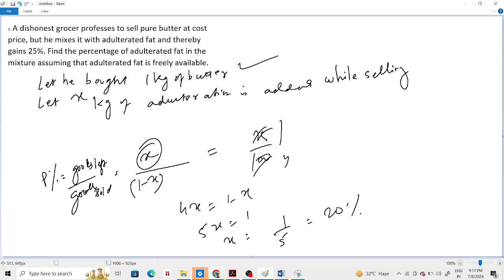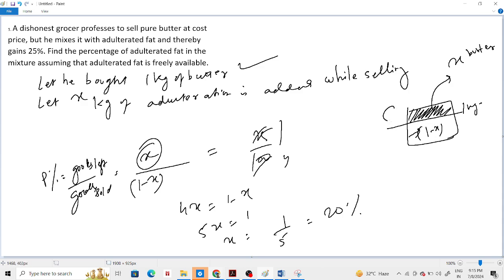So this is the goods left. So he had 1 kg of butter. From here he removed X kg of butter, kept it aside, and mixed X kg of adulteration. So what is the remaining pure butter? 1 minus X. So when he's selling this whole thing, the actual amount of butter he is selling is 1 minus X.